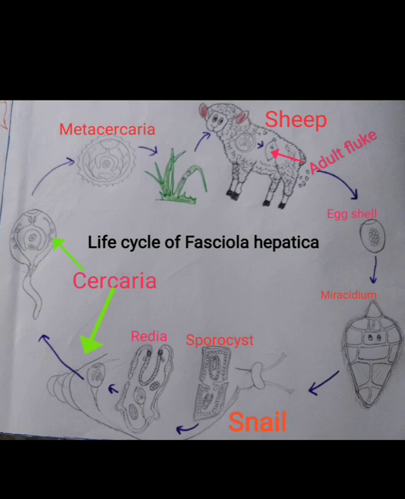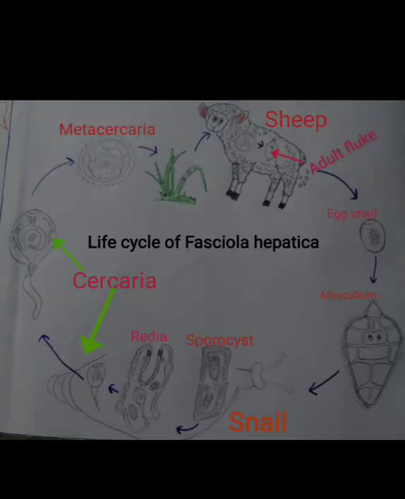This is meant to ensure greater survival, as it is in accordance with Darwin's theory of natural selection, survival of the fittest, struggle for existence. There are so many threats to this parasite at every stage. So the more complex the life cycle, the more is its ability to trick the host body as well as the external environment and to resist any kind of threats posed by the external or internal environment in the host body.